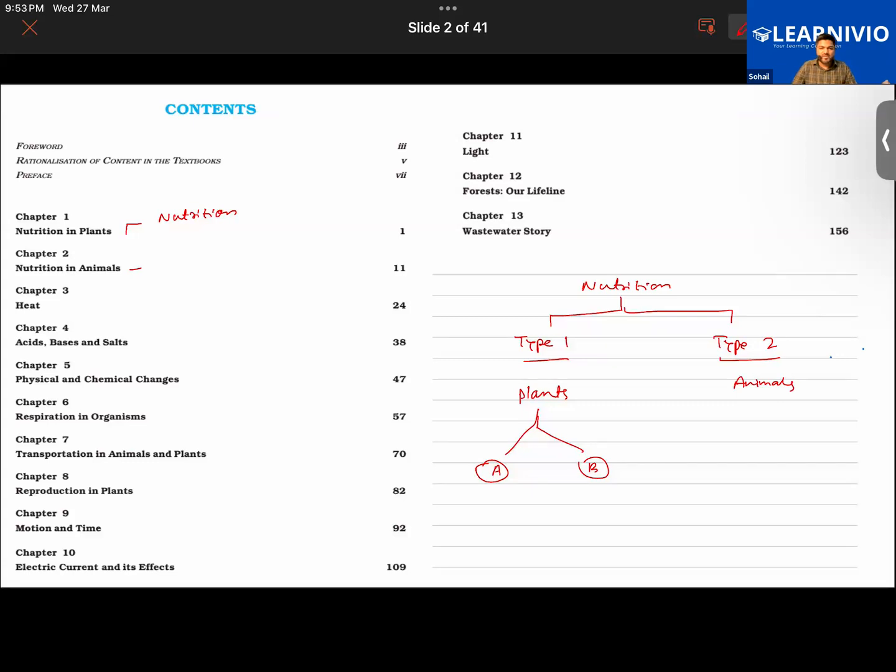So I am just giving you a brief idea of what are the things we'll be studying in this chapter. Also, whenever I begin a chapter, before beginning with the chapter, there are a few fundamental things I always discuss with my students. So again, in today's class also, before directly jumping to the chapter Nutrition in Plants, we'll be discussing a few other things as well. Okay, now, you guys have any questions?